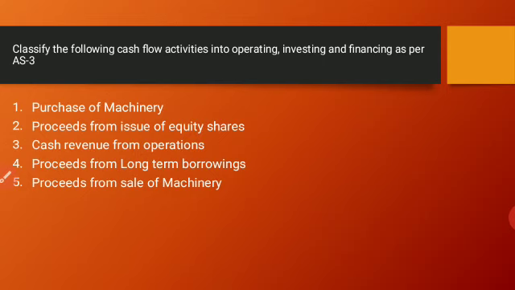First, they have given purchase of machinery. Purchase of machinery comes under investing activity. We know under investing activity we consider the purchase or sale of fixed assets. Second, they have asked about proceeds from issue of equity shares. Whenever it is an issue of shares, that is equity shares, preference shares or debentures, that is proceeds, which we call owner's capital, it comes under financing activities.